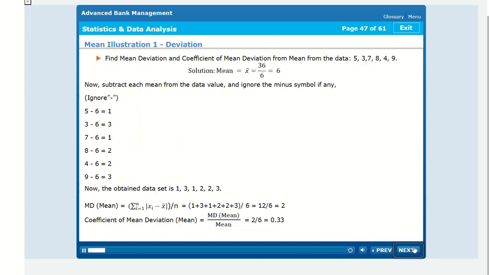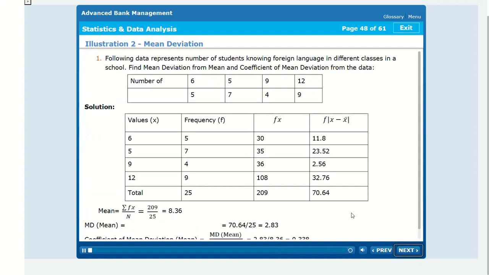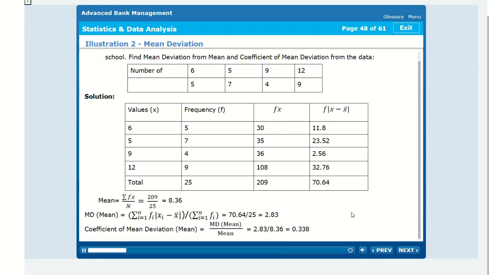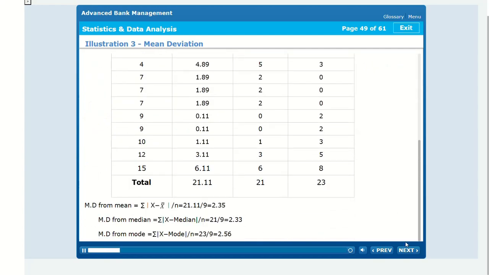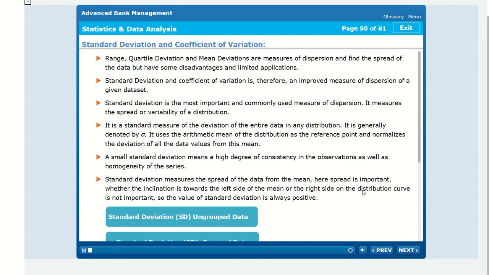Illustration 1, mean deviation. Find mean deviation and coefficient of mean deviation from mean from the data 5, 3, 7, 8, 4, 9. Illustration 2, mean deviation. Illustration 3, mean deviation. Calculate the mean deviation from the point 1. Standard deviation and coefficient of variation.